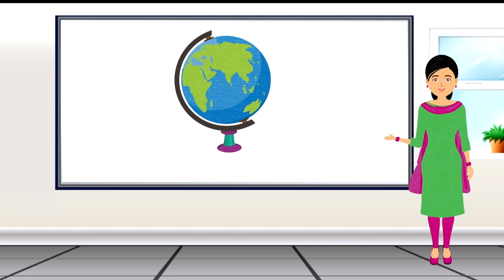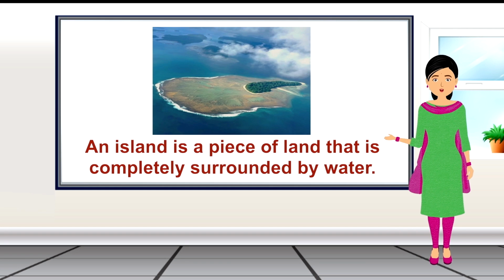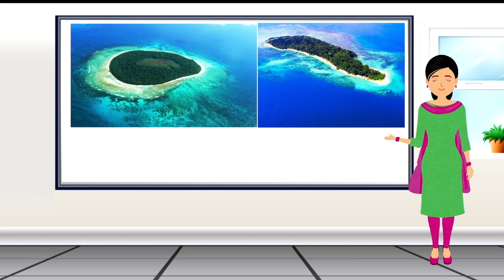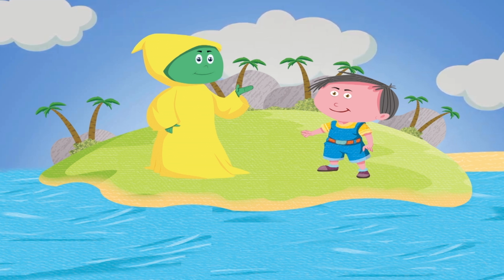Students observe the small green patches of land in the blue oceans. These small patches display beautiful pieces of land in the oceans. An island is a piece of land that is completely surrounded by water. Andaman and Nicobar Islands are a group of islands in India.